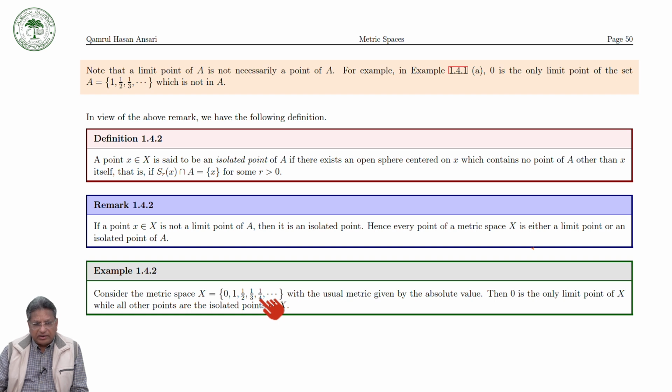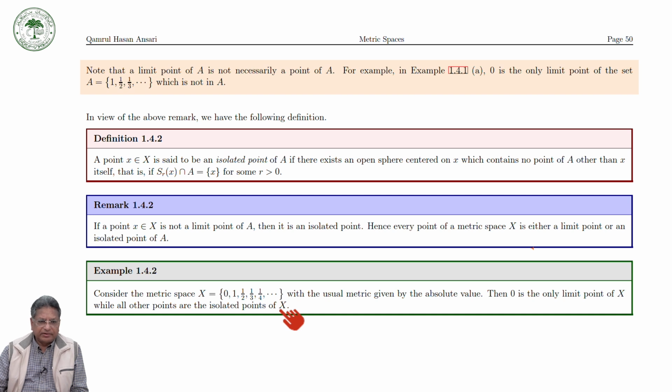With this, we can see that 0 is the only limit point of X, while the other points are isolated points of X.